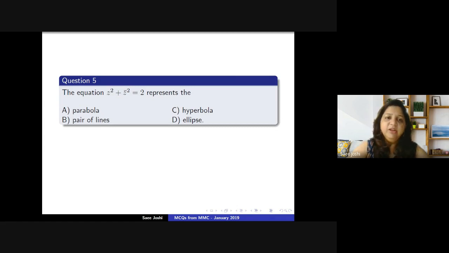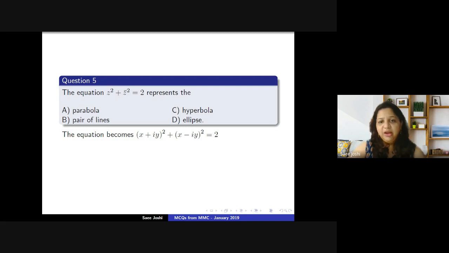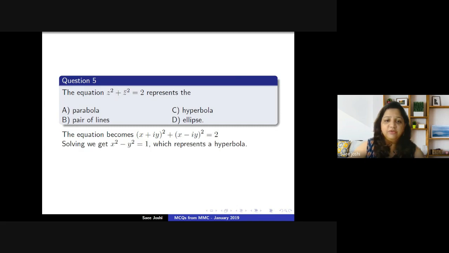The reason being, we know what the equations of a parabola, hyperbola, pair of lines, ellipse, etc. are in terms of x and y, right? So we go by that way. We substitute the value of z as x plus iy and z bar as x minus iy. That's the conjugate. And therefore, the equation is as follows. If we solve this expression, I want you to try, we will get an equation of this kind, x squared minus y squared equal to 1.